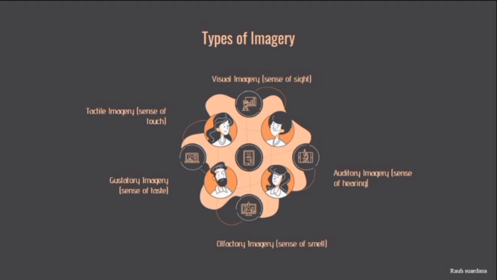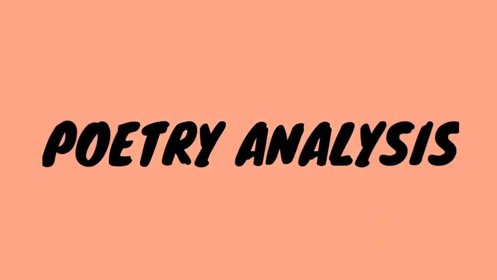The next one, gustatory imagery or sense of taste. It's quite similar to olfactory imagery, where the readers will imagine tasting something based on the information that the writers give. The next one is tactile imagery or sense of touch. In this type of imagery, we will imagine touching something like books, the surface of something that is explained in a poetry. Now let's discuss the poetry analysis.